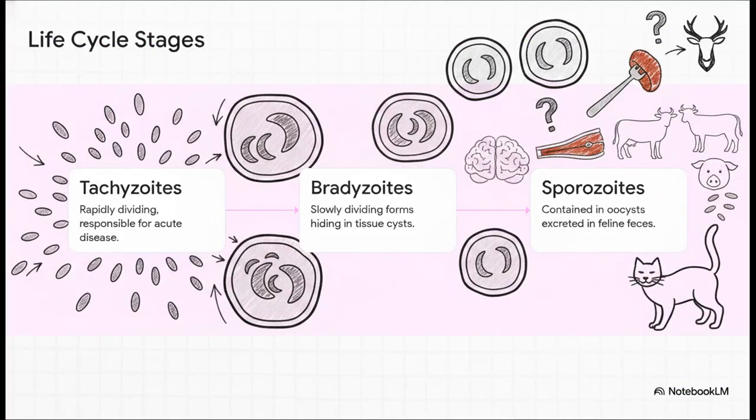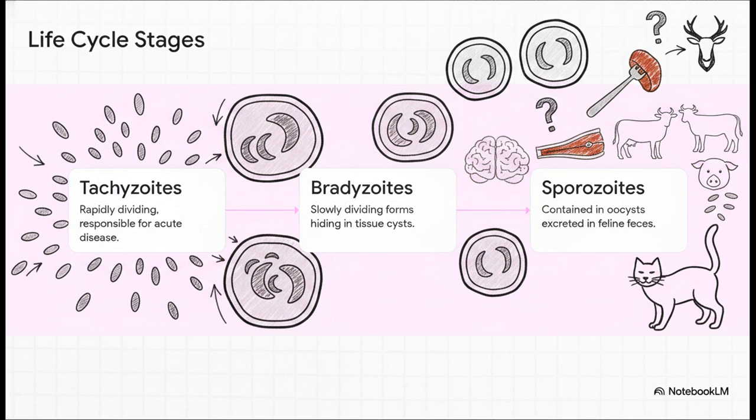Okay, so the parasite's life stage completely dictates how your patient actually gets infected. Think of it kind of like a shapeshifter. First, you have tachyzoites. These are the rapidly dividing guys responsible for acute disease, and they just disseminate everywhere. Then you've got bradyzoites. These are the slow dividers hiding out in chronic tissue cysts, specifically in skeletal muscle and the central nervous system. And finally, sporozoites, which are found in sporulated oocysts.